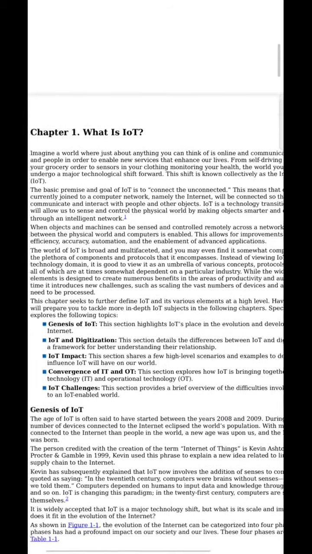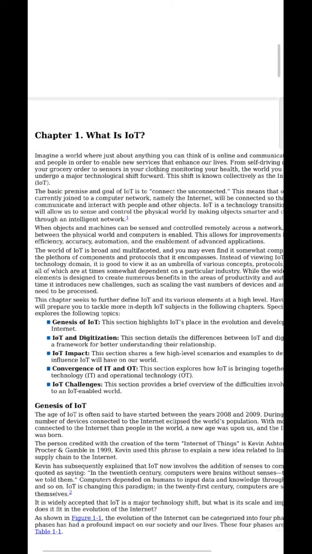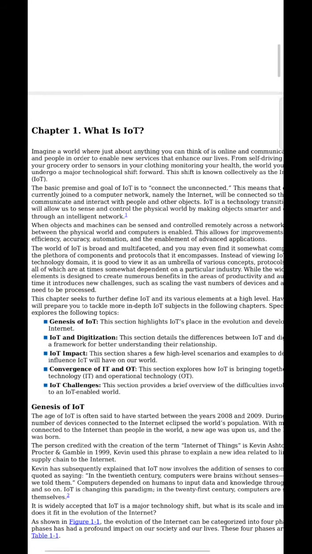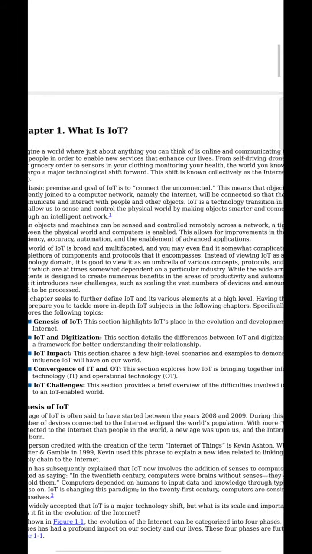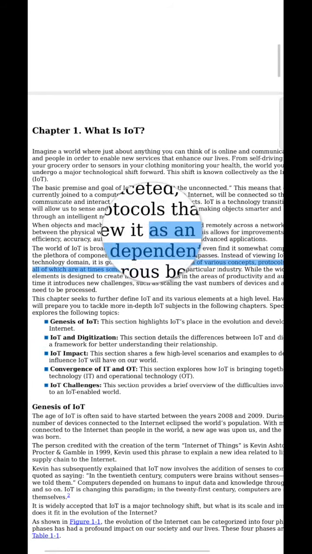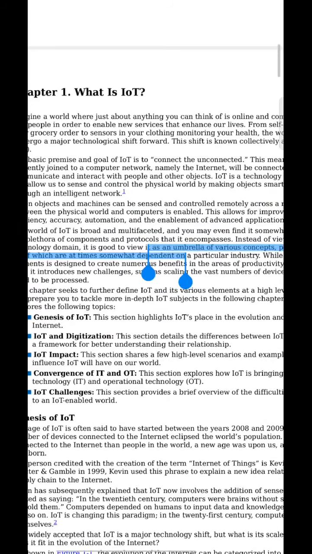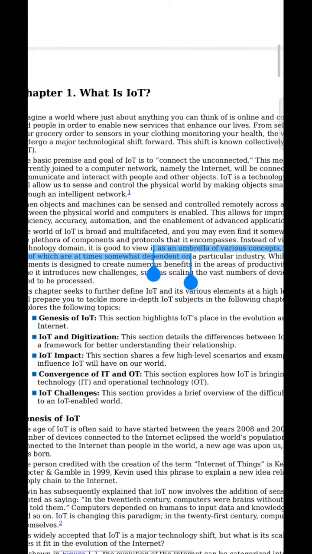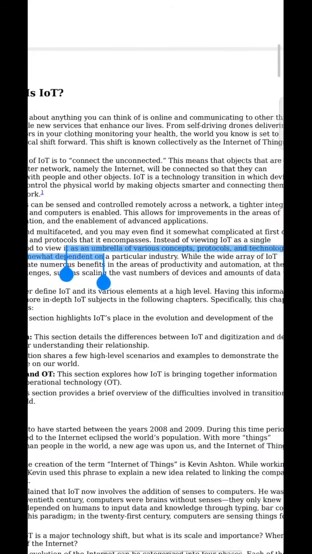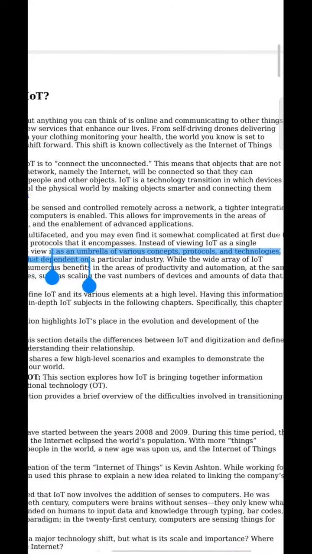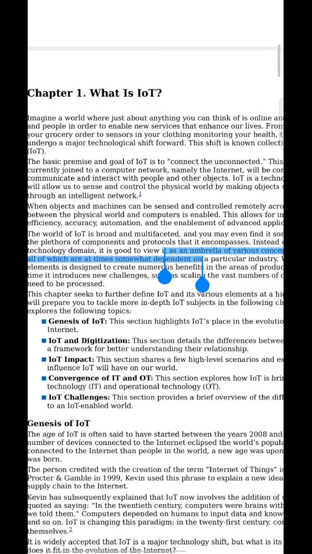So in this chapter, we are going to study some of the important parameters of IoT technology in depth. First, the genesis of IoT. This section highlights IoT's place in the evolution and development of the internet.